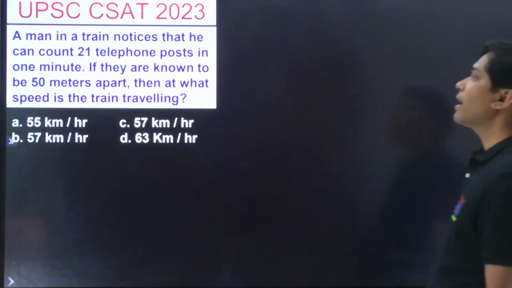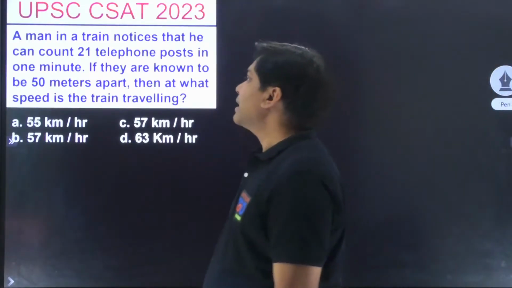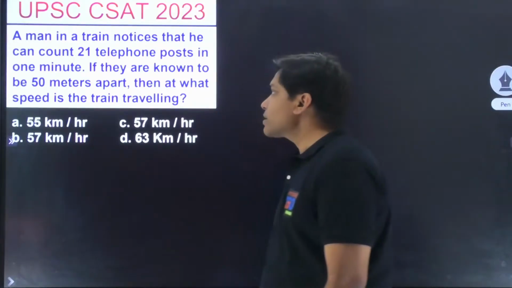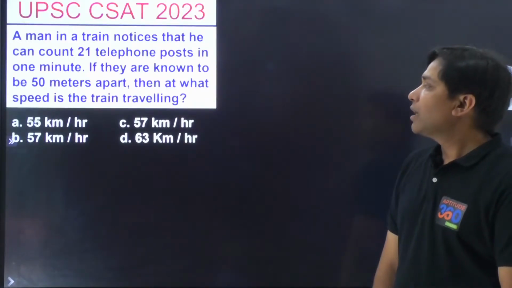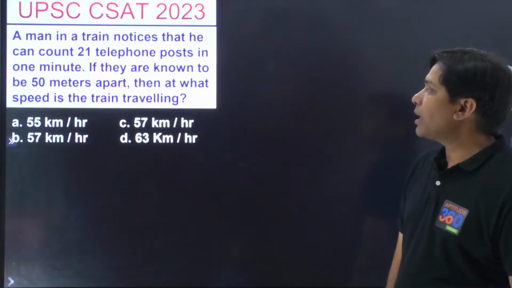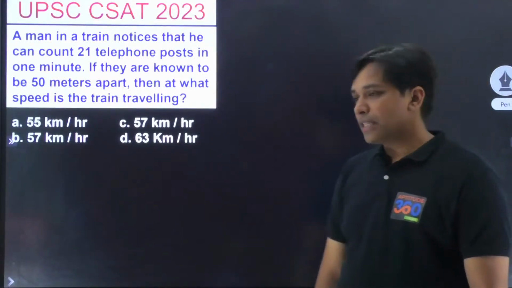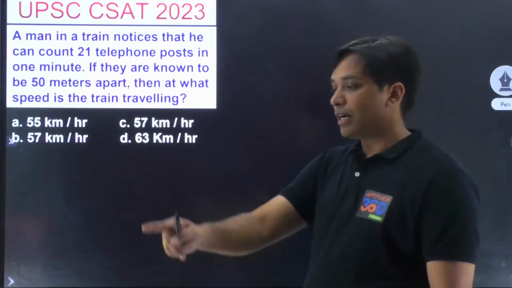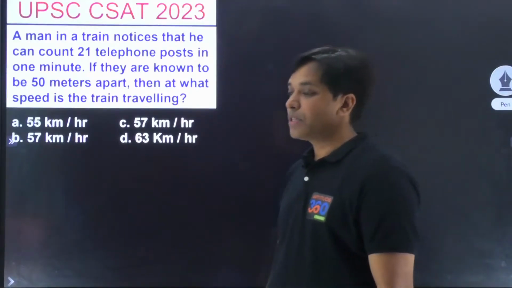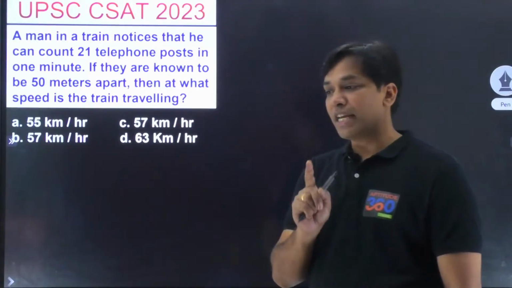What is the answer? A man in a train notices that he can count 21 telephone posts in 1 minute. If they are known to be 50 meters apart, then at what speed is the train traveling? Shivam is getting the answer. Shivam, you have got to be very careful with this answer.